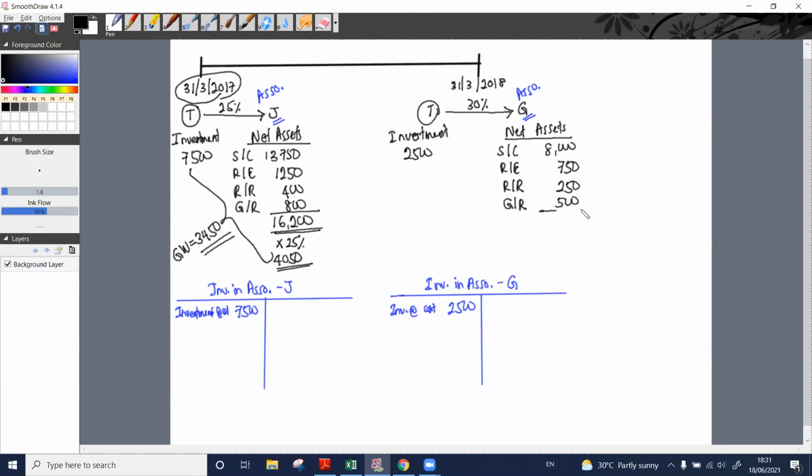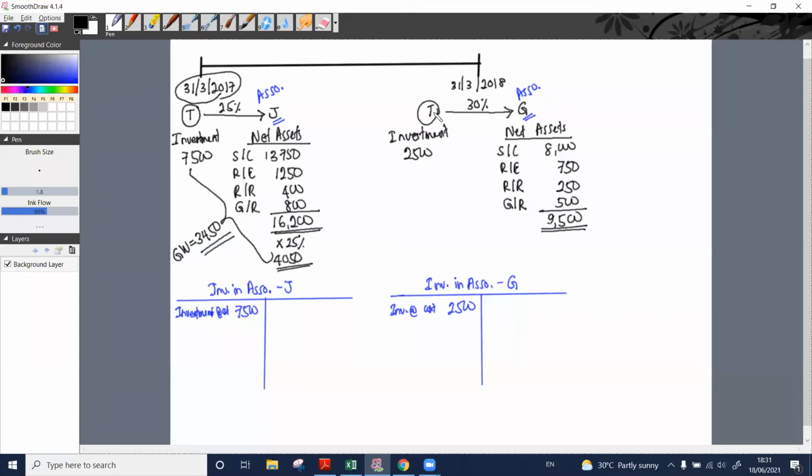Right. So what is the total net assets value? 9,500. Yes, 9,500.